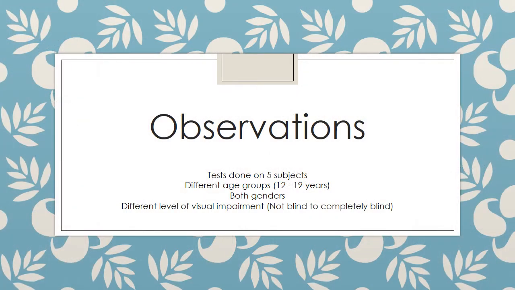The tests just described were performed on 5 subjects belonging to different age groups, between 12 and 19 years. Both boys and girls were considered and the subjects also had varied levels of vision, from completely blind to not blind. The observations were recorded as follows.